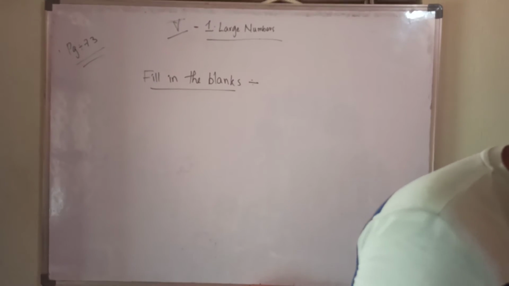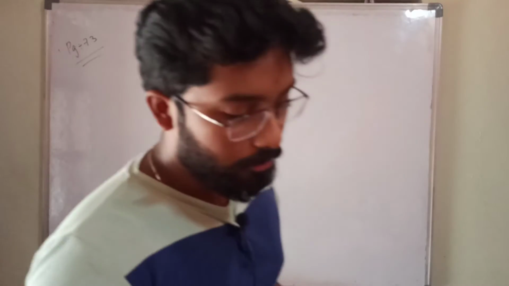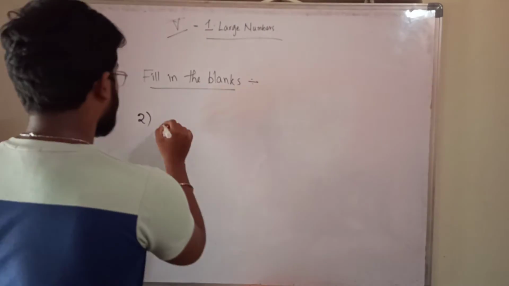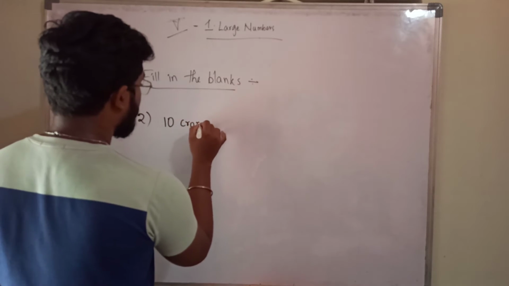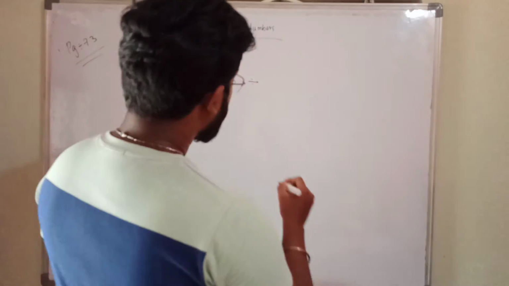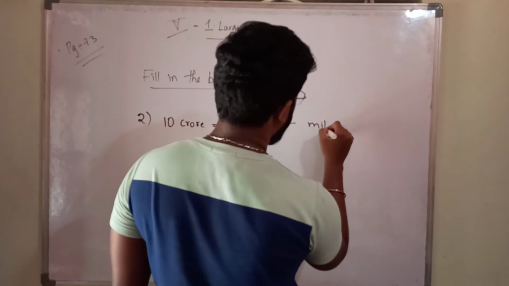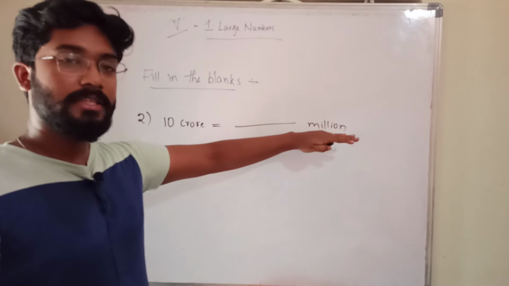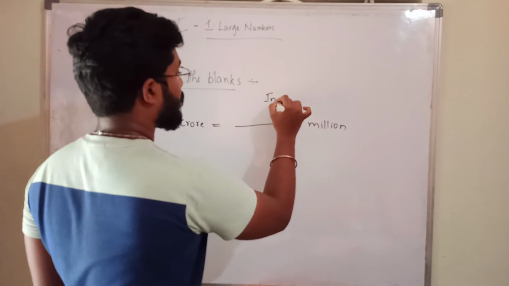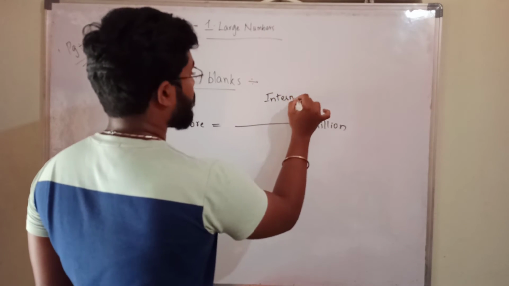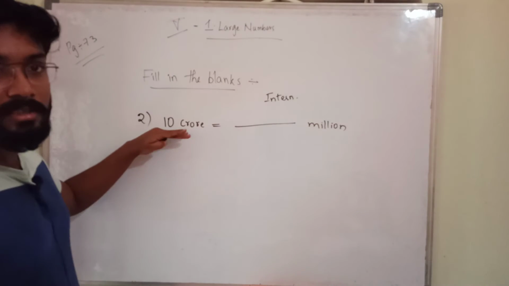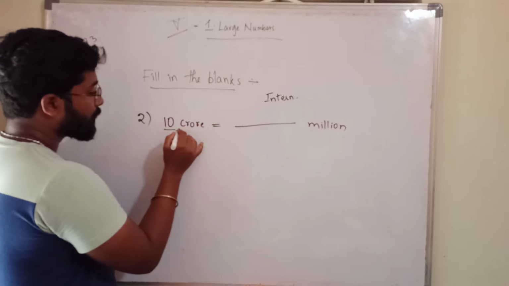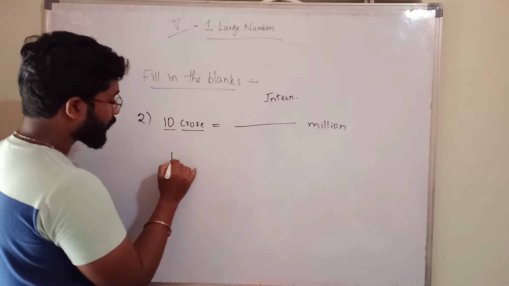So let us look at the next one. First fill in the blank we have completed. Second fill in the blank is: 10 crore equal to dash million. We don't know what we call the number in the international system, but in the Indian system that number is called 10 crores. So what you have to do? You have to multiply 10 with crore. 10 crore, how will you write it in Indian?